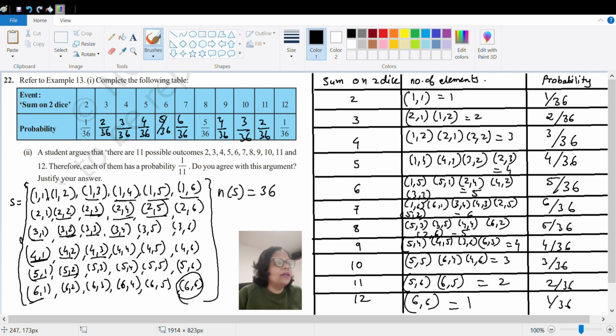Okay, so this completes our table of probability. Here you can see if you add all, it will be 36 by 36 and it will come to 1, which is one of the properties of probability. Okay, so let us go to the next question, that is sub question number 2.